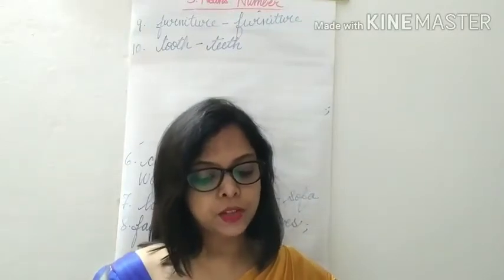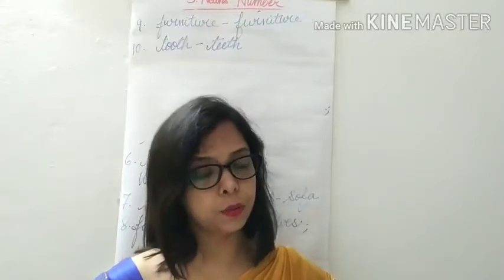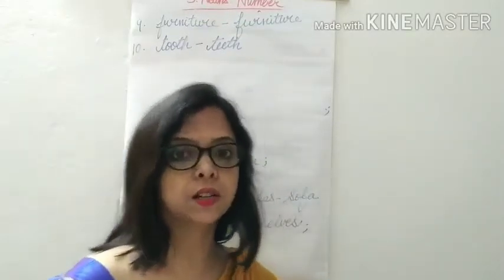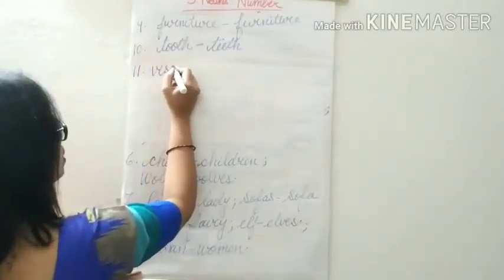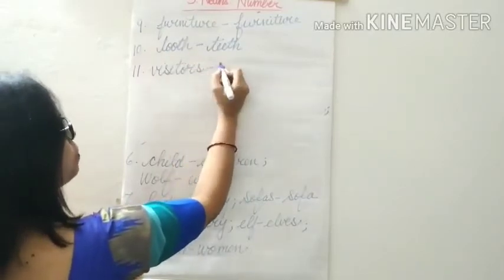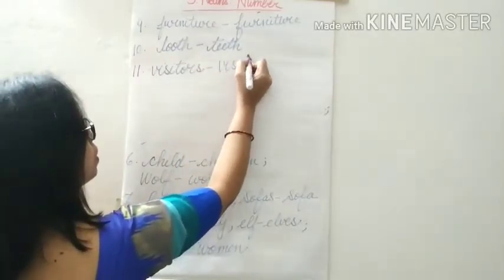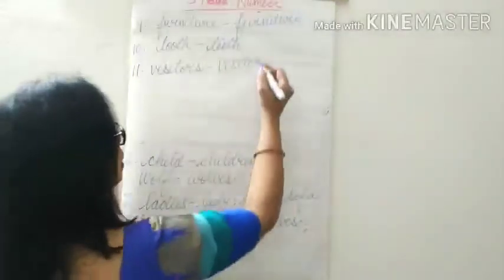11th. The visitors stood and watched the deer in the park. Visitors plural. So we make it visitor. Visitors become visitor. Okay. And one more is there, deer.